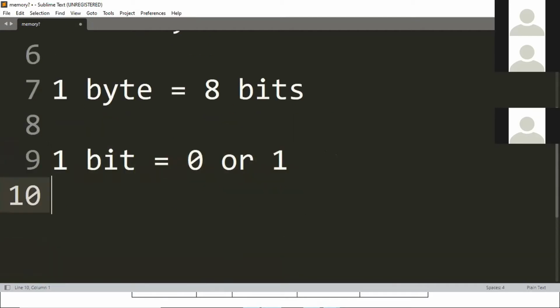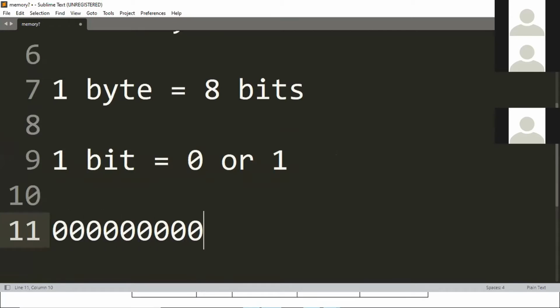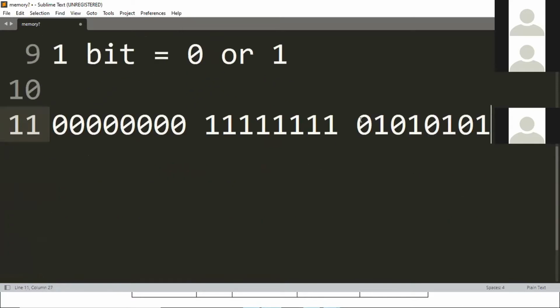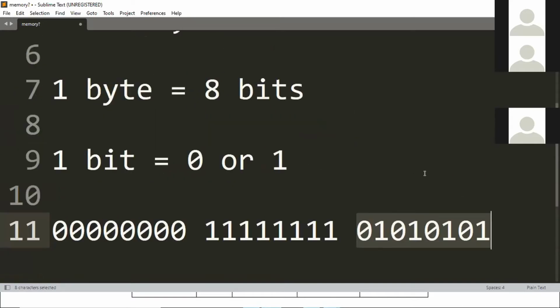So what is 8 bits? 8 bits can be 8 times 0, or it can be 1 1 1 1 1 1 1 1, or it can be 0 1 0 1 0 1 0 1. Any combination of zeros and ones 8 times. So that is 1 byte. Are you getting it?